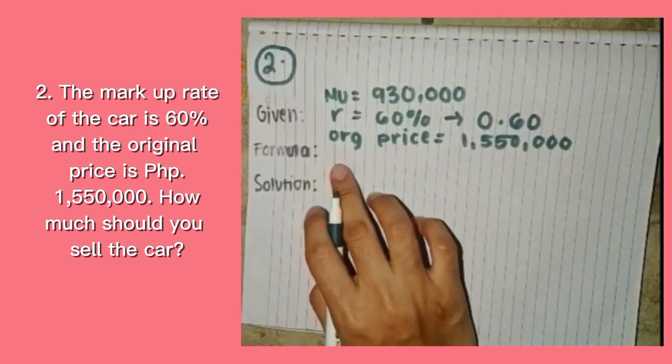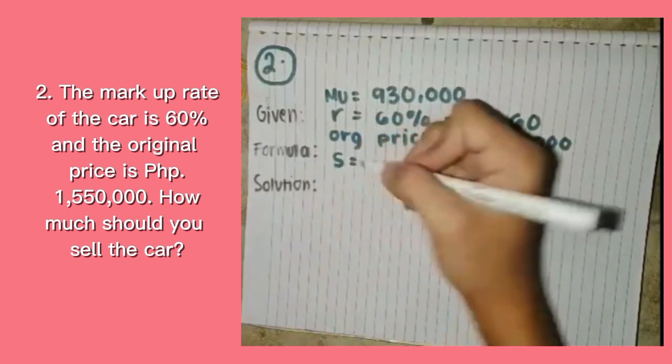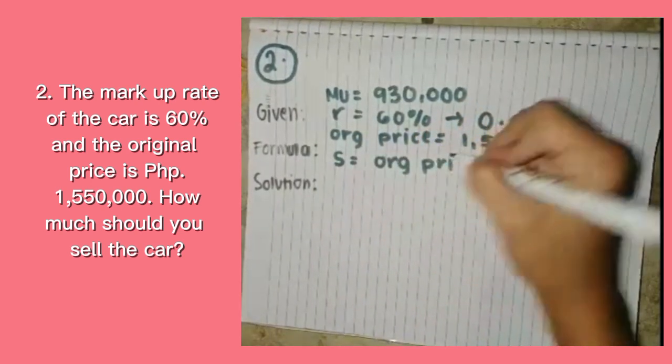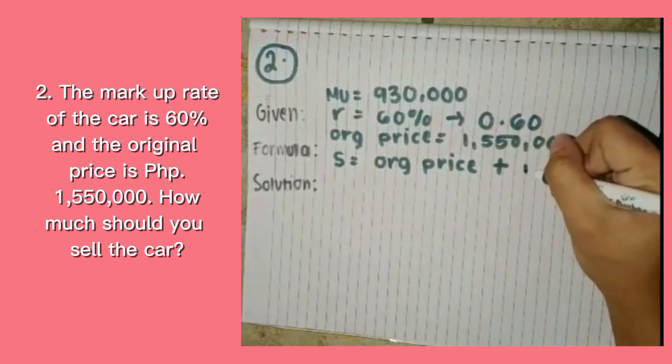So the formula for finding the selling price is: selling price, which is denoted by S, is equal to original price plus markup.